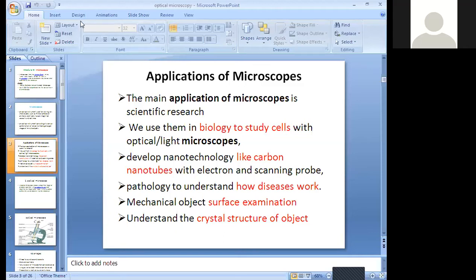I hope you understand the application of the microscope, and the definition and history of the microscope we have discussed. So shall I move forward to the next slide?